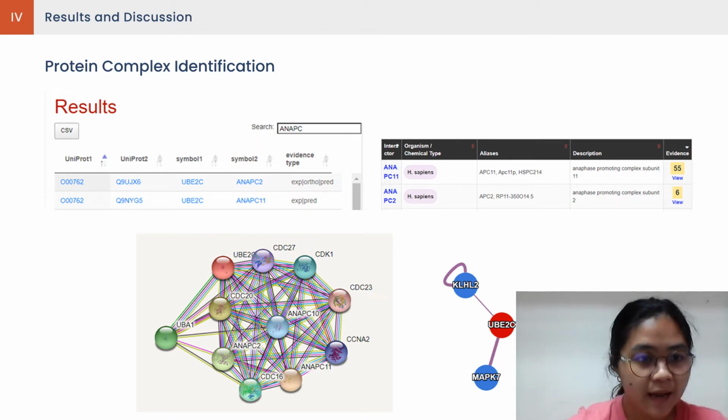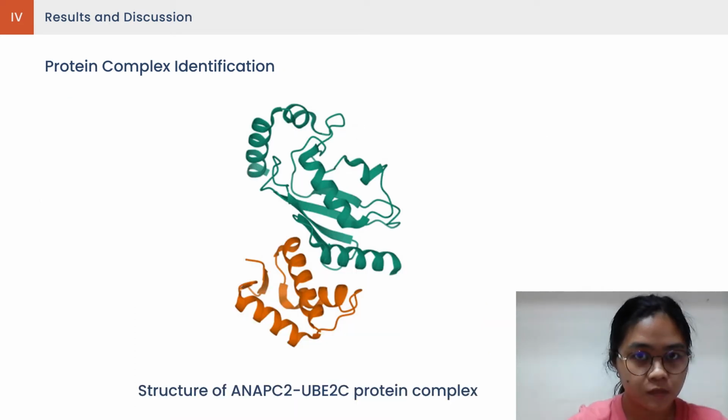In the end, ANAPC2, or anaphase promoting complex subunit 2, was chosen over ANAPC11 due to its functional relevance in the cell cycle pathway, particularly the mitotic pathway, as well as the immediate availability of its protein complex structure with UBE2C in RCSB-PDB. Shown here is the NMR structure of the ANAPC2-UBE2C protein complex.